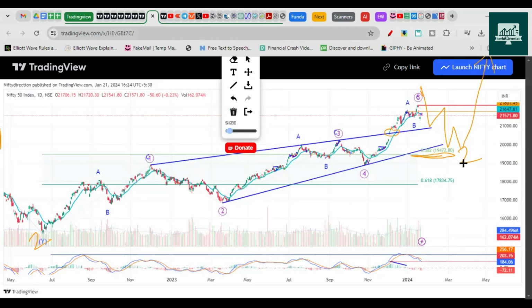Be sure to ride it, and don't assume that the price will end exactly at this level. It can come towards this and take support maybe near 20,000 or 19,800 something. This is the level of retracement that can happen, and the time it can take is around 60 to 90 days, because it needs to digest this particular rally, and the next phase will be very bullish.